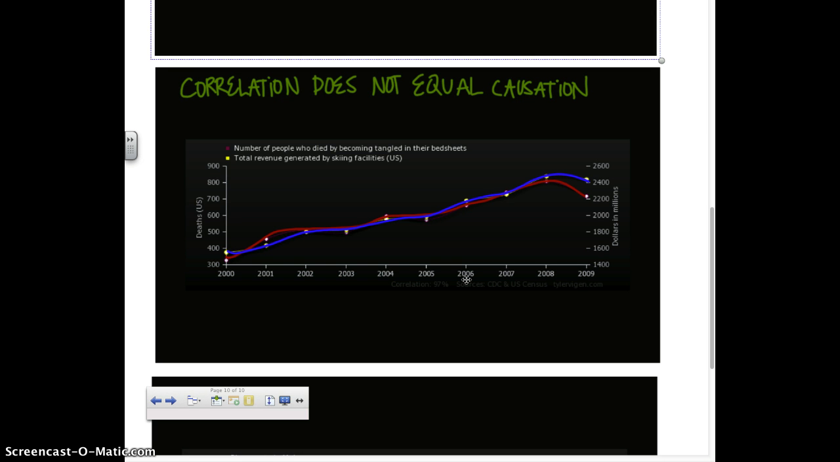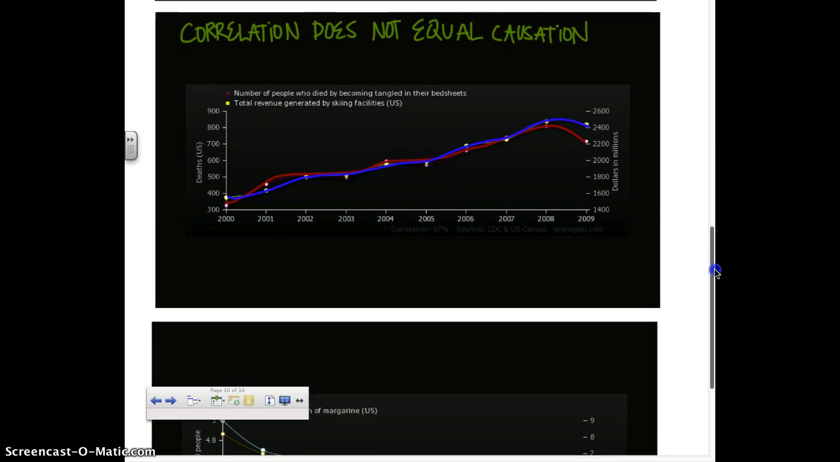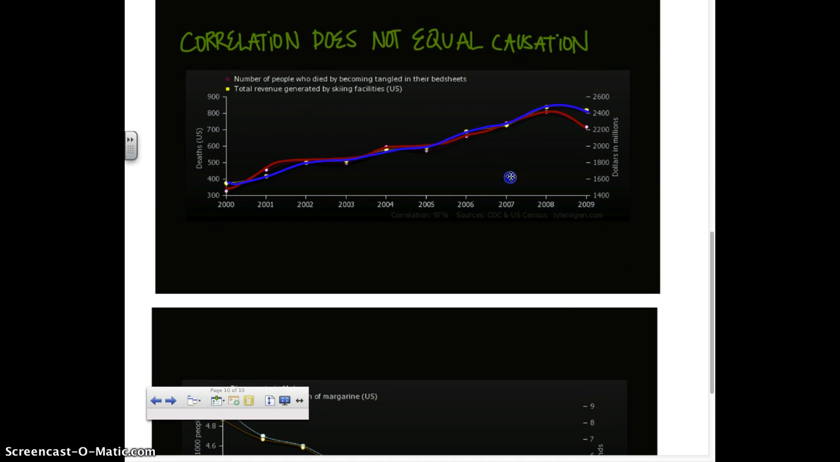Now that does not mean that skiers have trouble sleeping. No, it just so happens that these two data sets have very similar trends, if you will. It does not mean that one implies the other. And that's what I'm trying to get you to get through your brain, is that correlation and causation are not the same thing. Two data sets being related does not mean that two data sets impact one another.